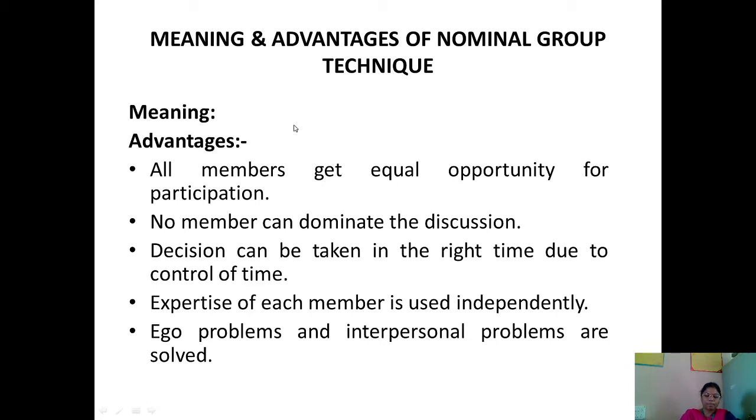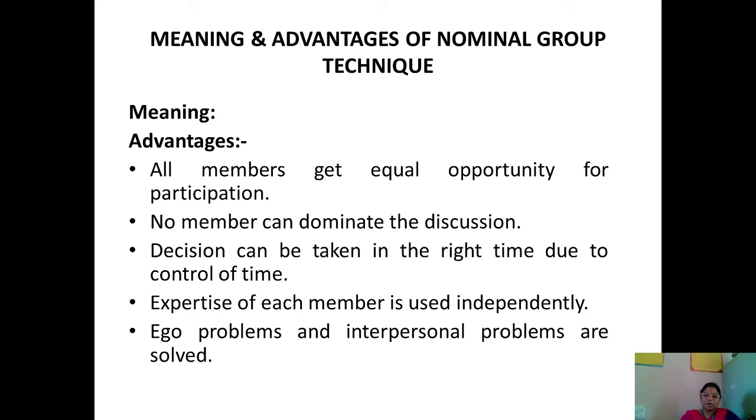In the nominal group technique, a nominal group exists in name only. That is, the members exist in name only. The members have minimal interaction prior to making the decision. That is, before they come to a conclusion or decision, they have only a formal interaction among the members. The process of nominal group decision making is as follows.